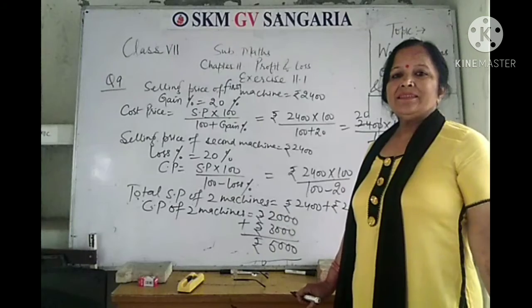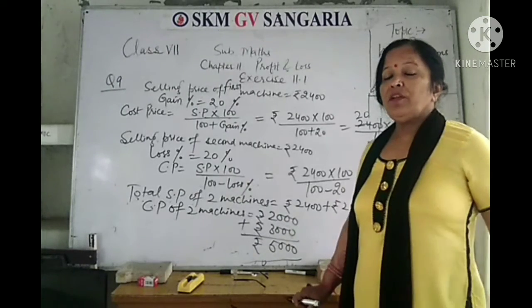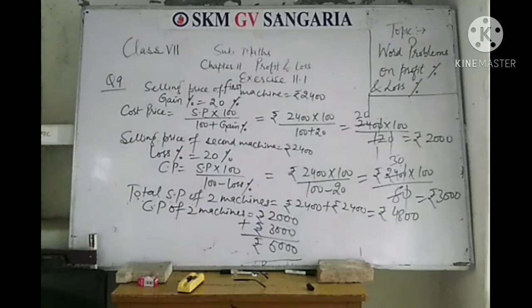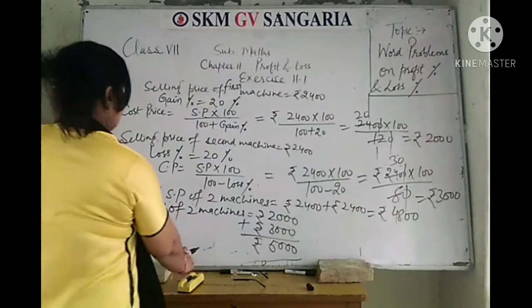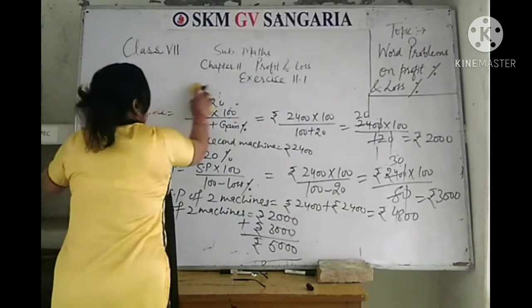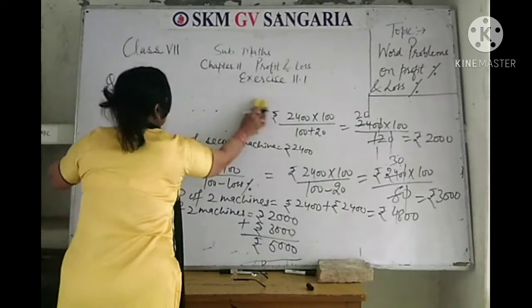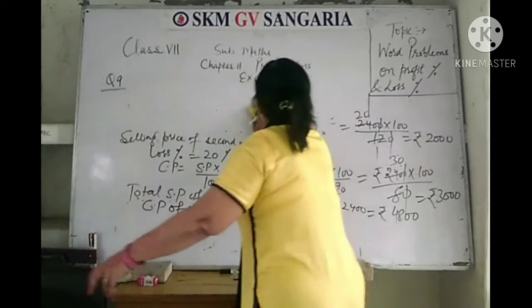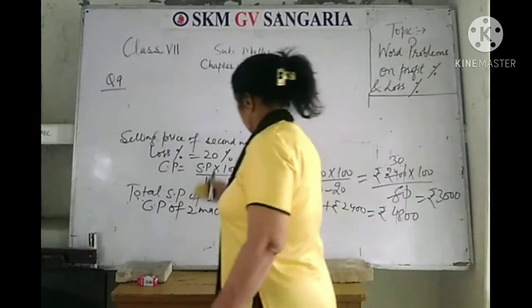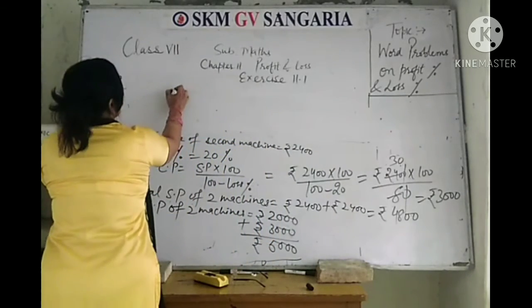So in this case, which situation will be there? There will be loss. Here cost price is more than the selling price, so there will be loss.